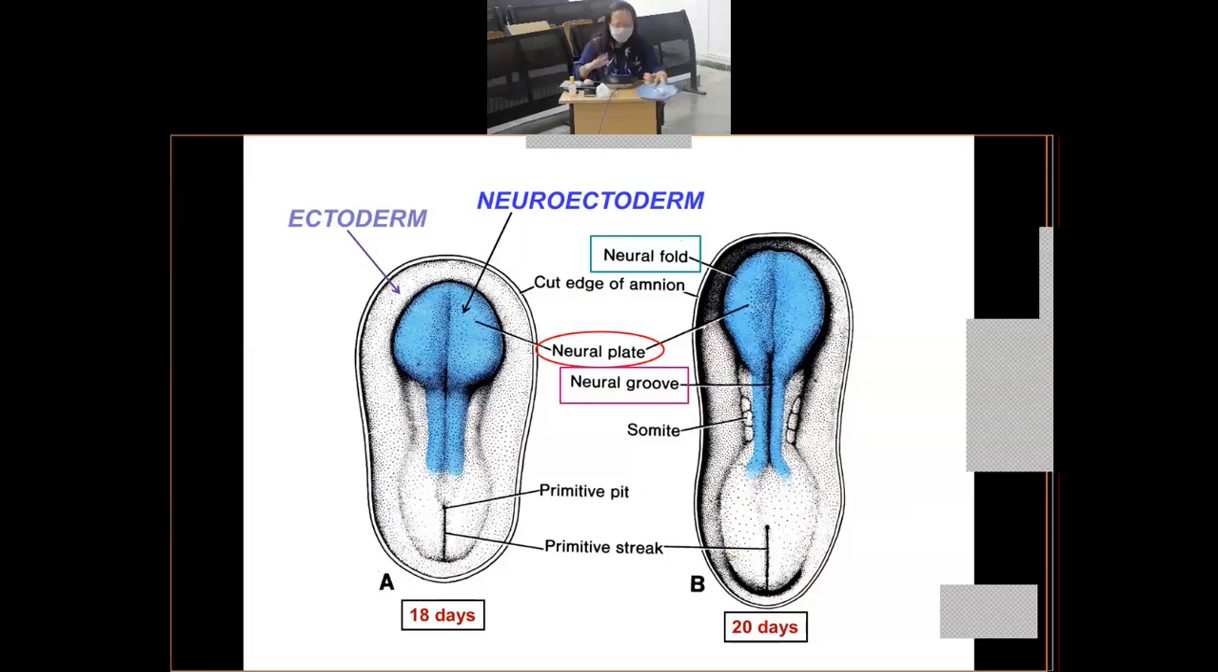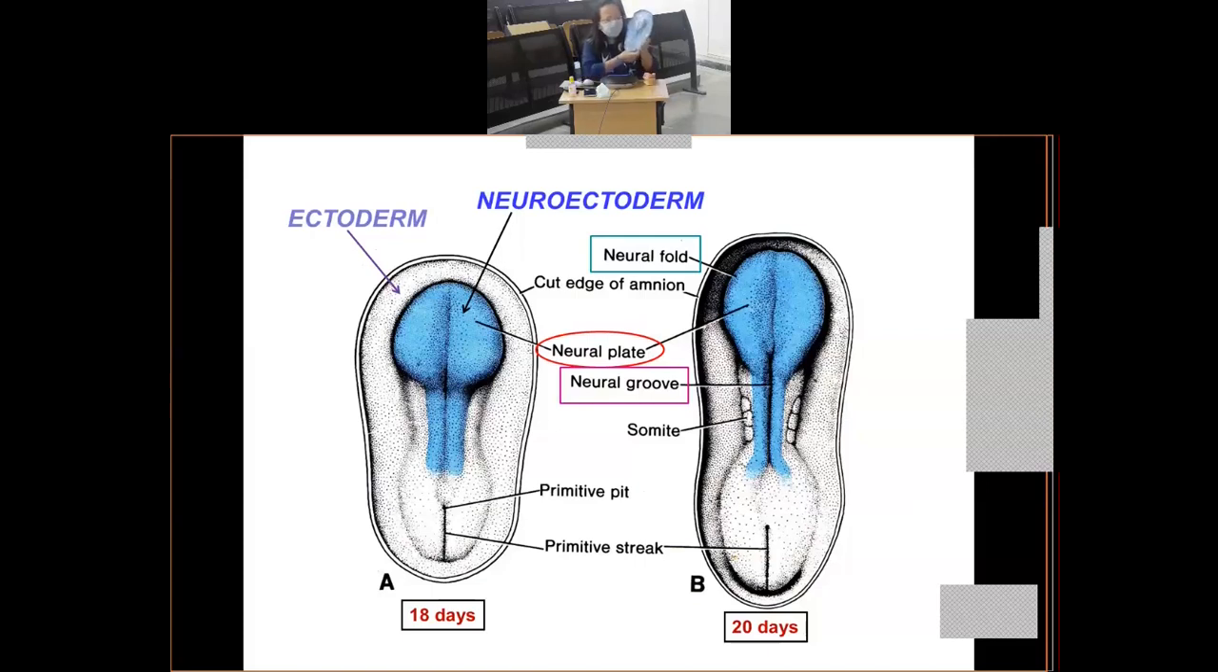Clear? Okay. So how will it convert into a tubular structure? The edges of the plate have to rise up. So when they rise up and start approaching in the midline, they will start fusing with each other in the midline. And that is how the neural tube formation starts.